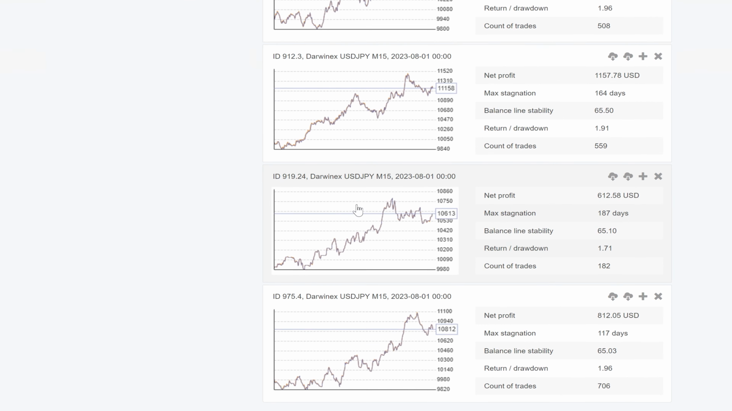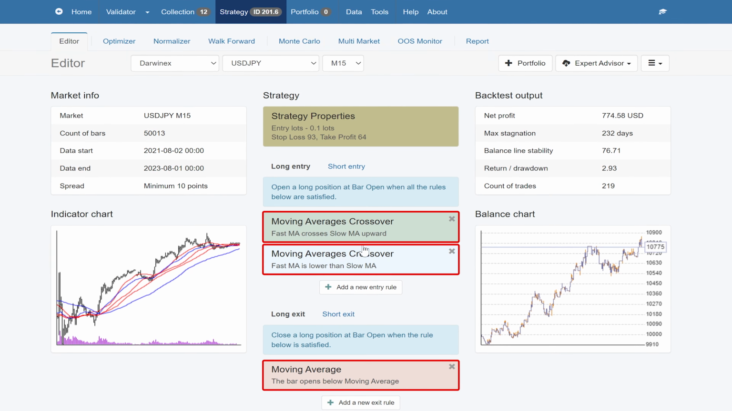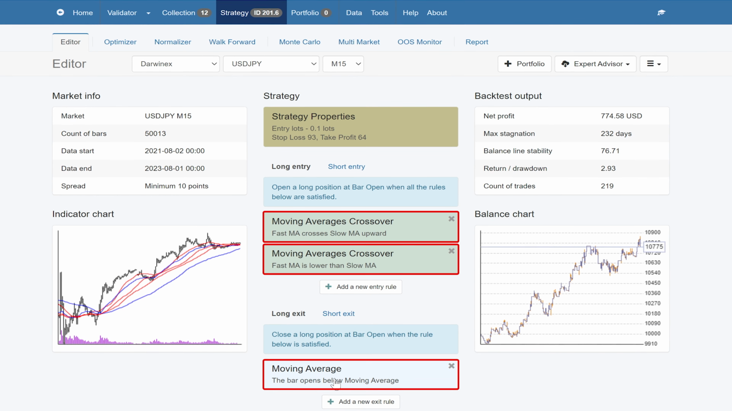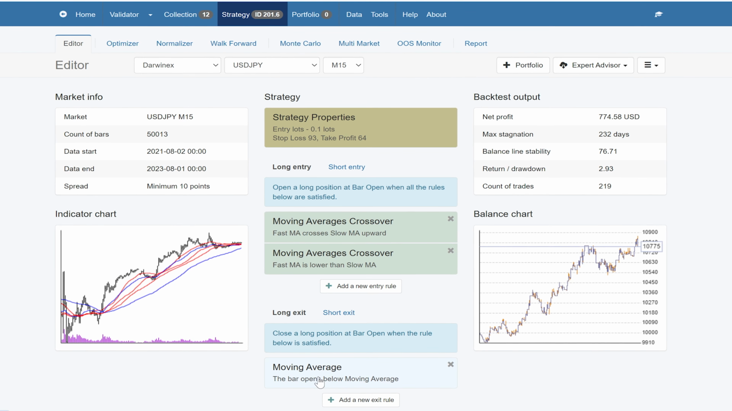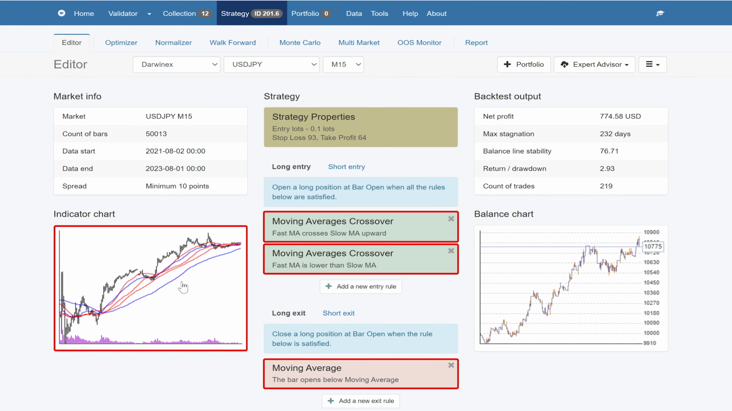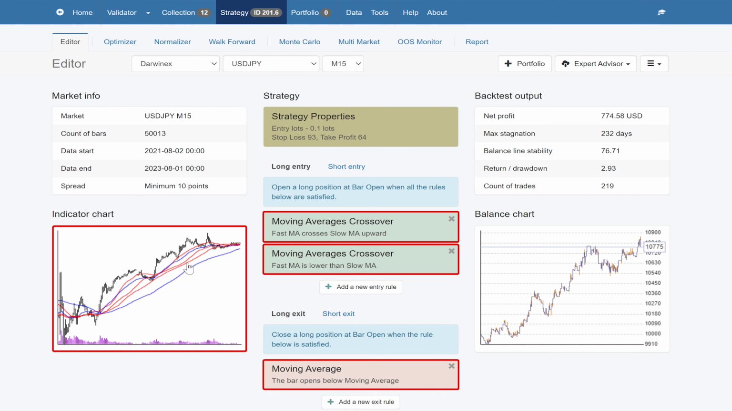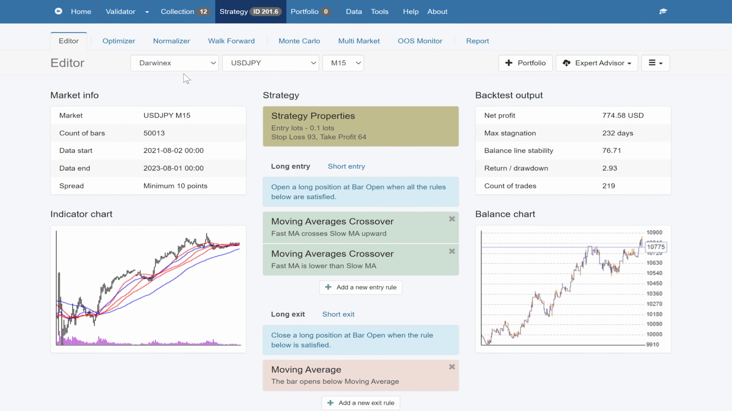Okay, so now we've got our moving average crossover strategies. So why have I done that? Just because I'm looking for some simple kind of strategies. Most people understand moving average. You know, we've got a slow moving average and a fast one, and when it crosses, that's our entry signal. So this one looks pretty good.